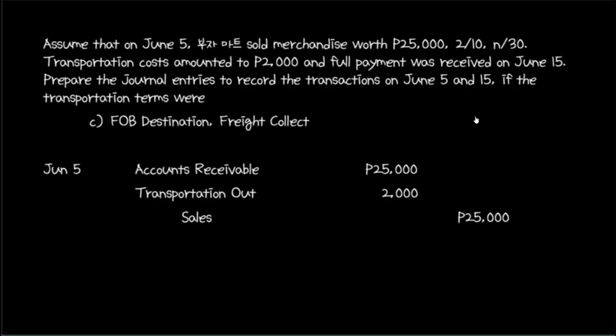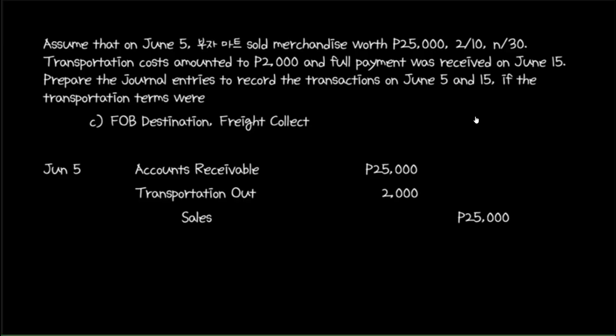Freight collect indicates that the buyer will pay the shipping company on behalf of the seller. Since the buyer will pay the shipping company, there will be no credit of 2,000 pesos to cash. This now brings us to a problem because the sum of debits is 27,000 while the credit amount is 25,000. This discrepancy is because the buyer is paying the shipping company 2,000 pesos, which is supposed to be shouldered by the seller. Saying that another way, the seller shoulders and therefore should pay the shipping charges, but the buyer is paying on the seller's behalf.